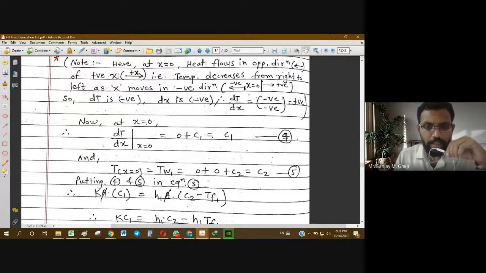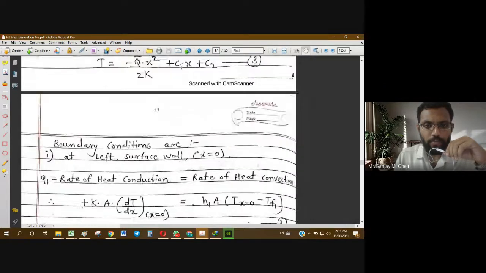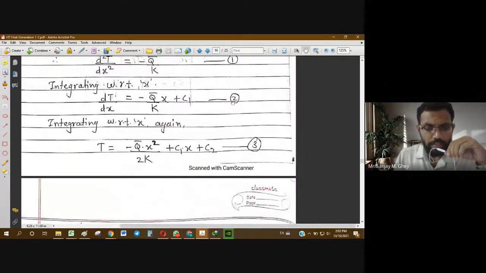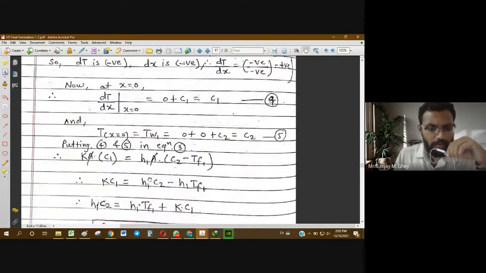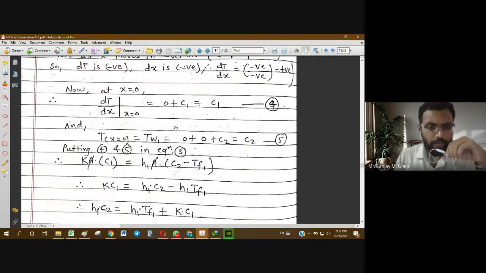The dT by dx equation we know from equation 2: dT by dx is minus q bar by k into x plus c1. If you put x equal to 0, this term will be 0, and what remains is dT by dx at x equal to 0 is equal to c1. So the value of dT by dx at x equal to 0 is c1. This way we get equation number 4.